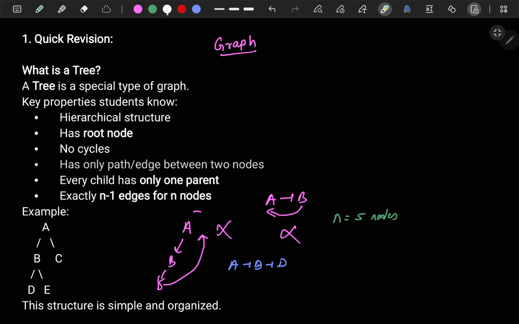The number of edges is n minus 1, which is 5 minus 1, that is 4. So we have 4 edges. This property will always hold for any tree. If there are n nodes, then exactly n minus 1 edges will be there.